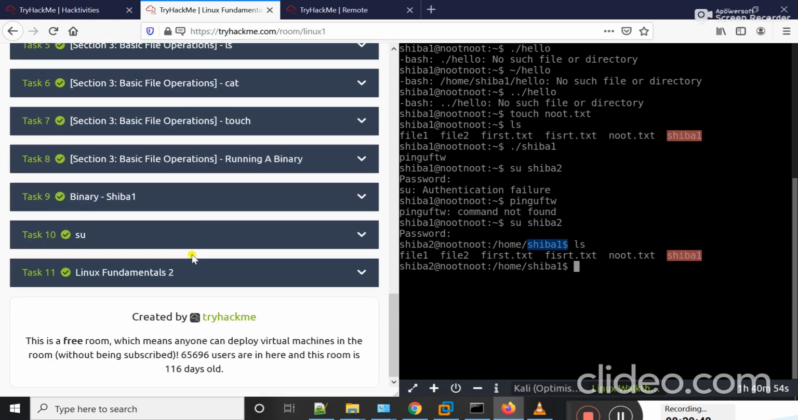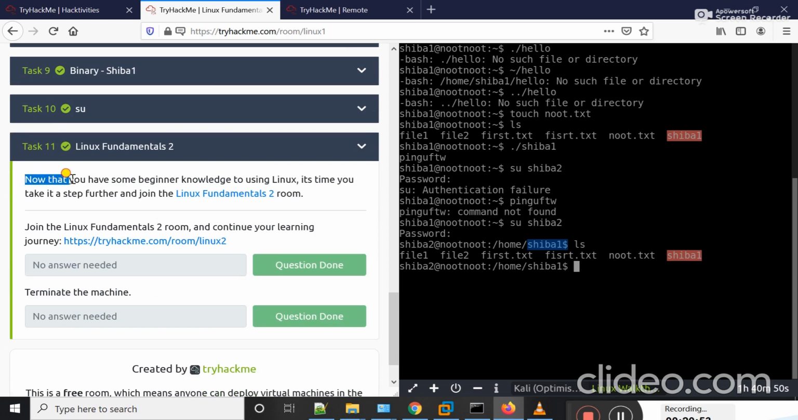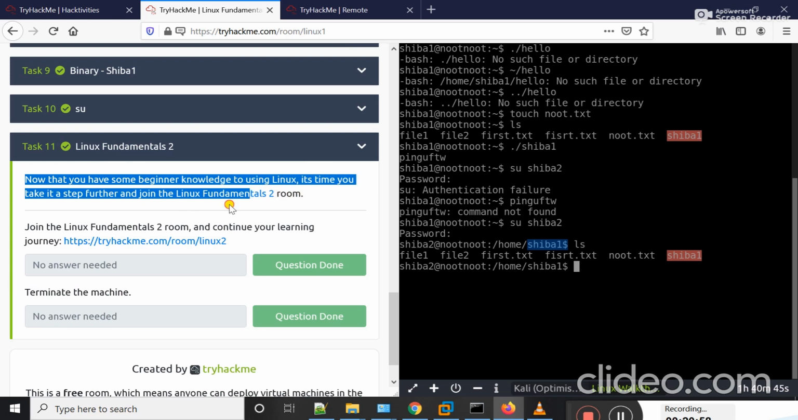Okay, let's move on to Linux Fundamentals 2. Here you can see that now that you have some beginner knowledge of using Linux, it's time you take it a step further and join Linux Fundamentals 2.